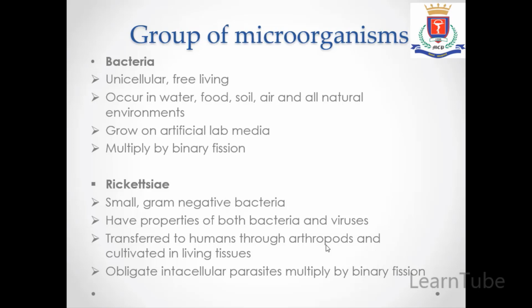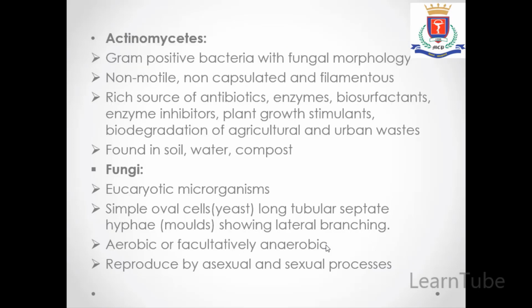Next is Rickettsia. Rickettsia are small gram-negative bacteria which have properties of both bacteria as well as viruses. They are transferred to humans through arthropods and are cultivated in living tissues. And they are obligate intracellular parasites which usually multiply by binary fission. Obligate means compulsory. Intracellular means they will grow inside the cell, they cannot grow outside the cell. And parasite means they require a host cell to grow.